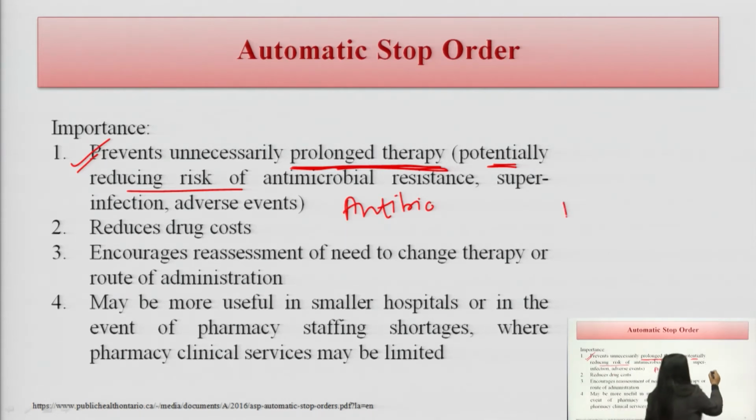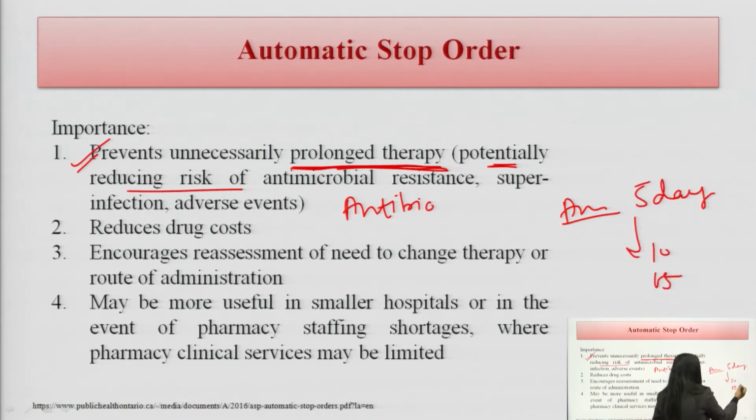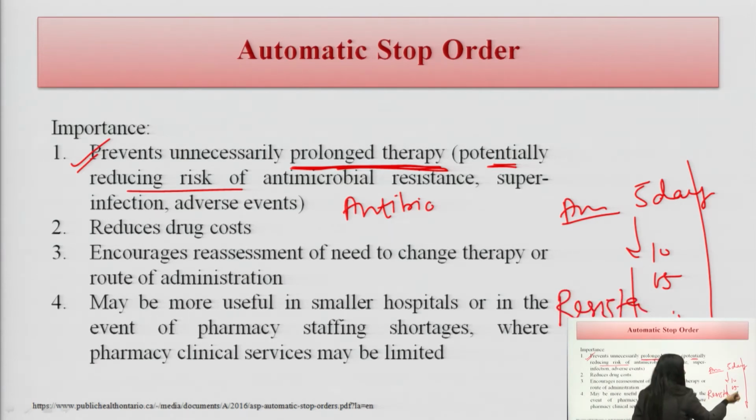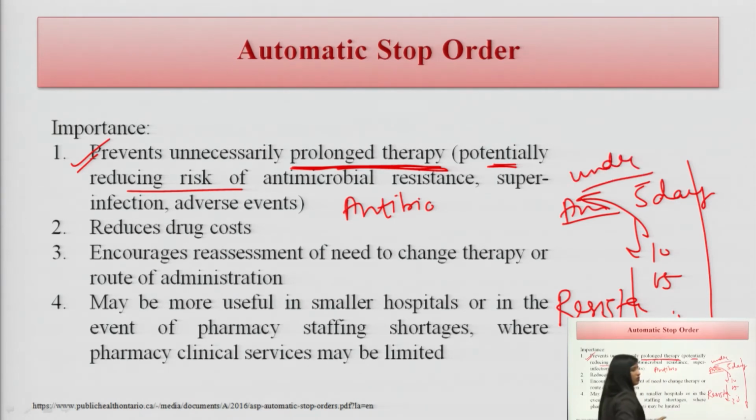If a particular antibiotic should be prescribed for 5 days and the patient takes it for 10 days or 15 days or even 30 days, what happens? There could be resistance. Similarly, if the patient is underusing it, overuse or underuse, both can cause resistance.